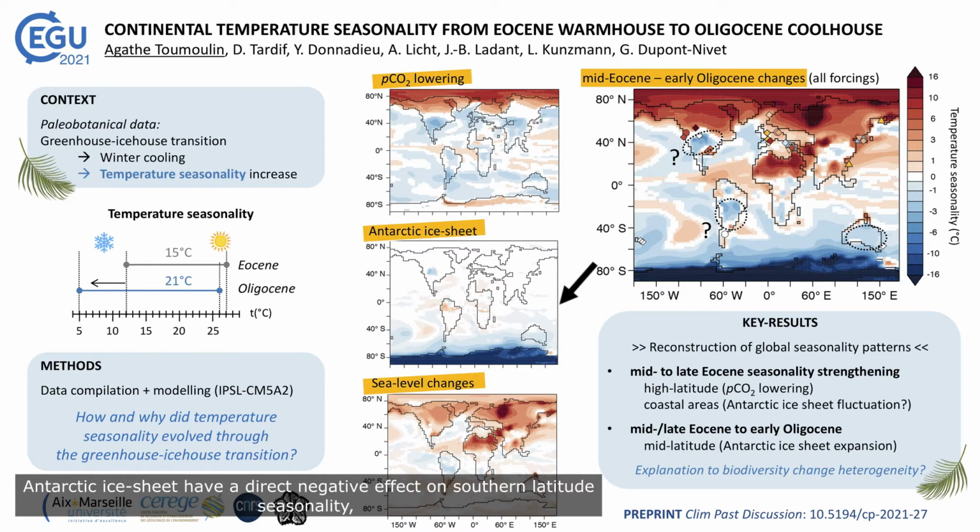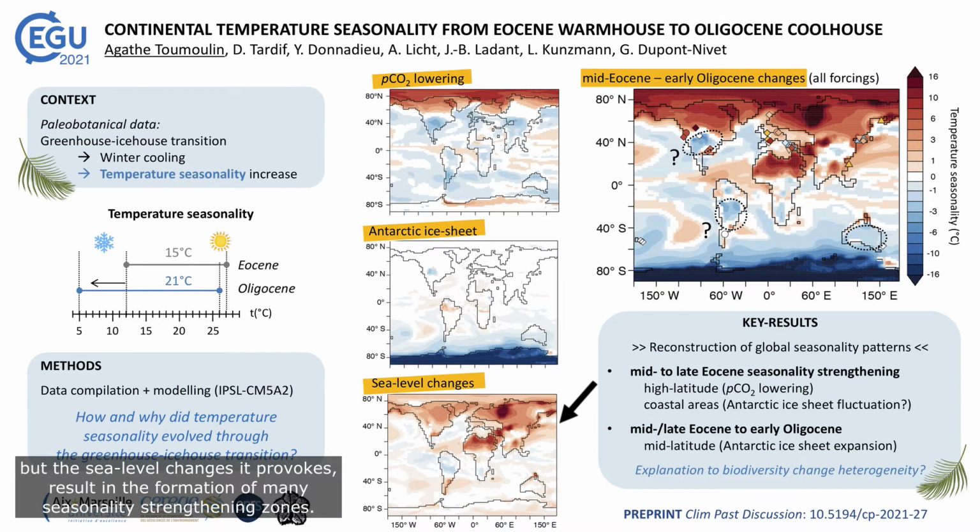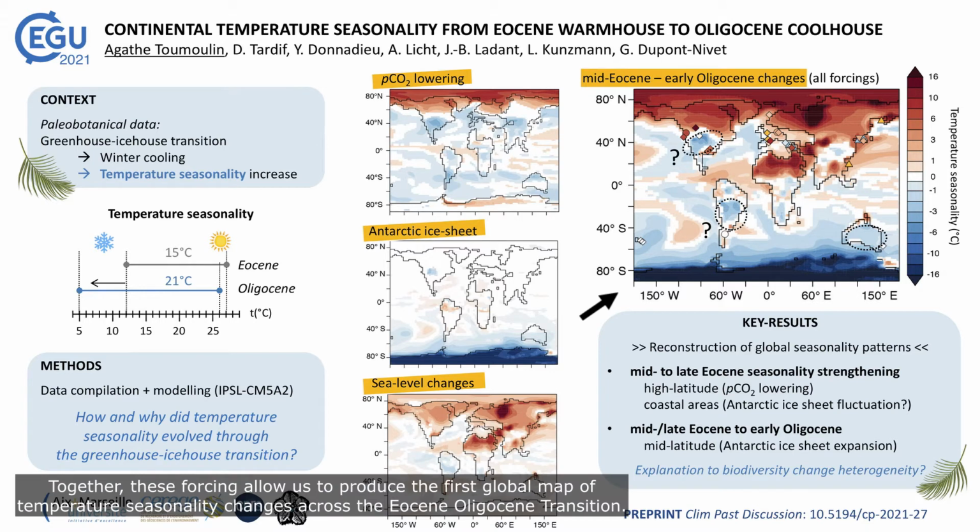Antarctic ice sheets have a direct negative effect on southern latitude seasonality, but the sea level change it provokes results in the formation of many seasonality strengthening zones. Together, this forcing allows us to produce the first global map of temperature seasonality change across the Eocene-Oligocene transition.